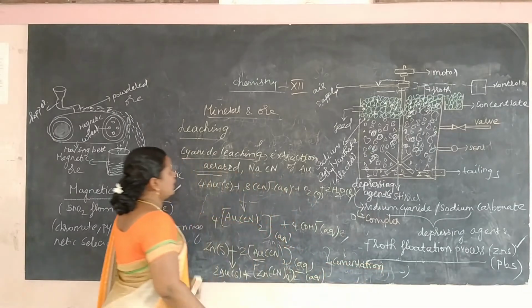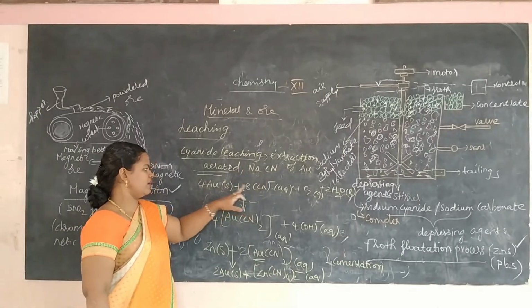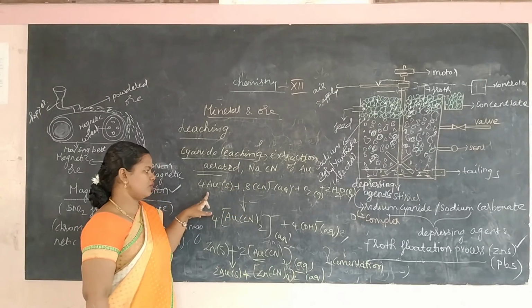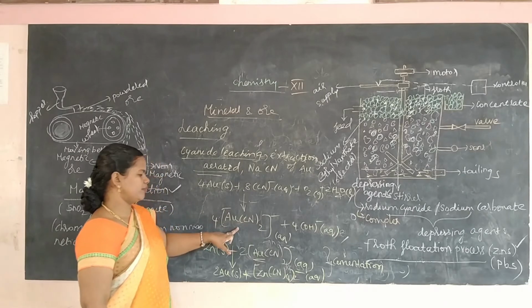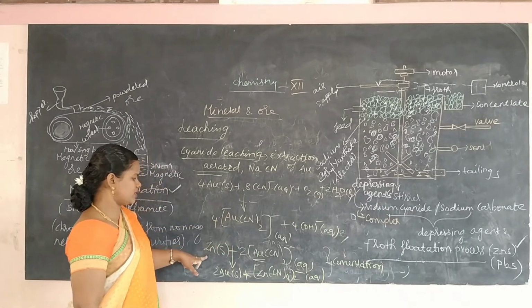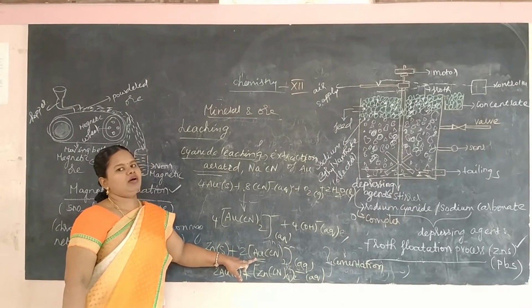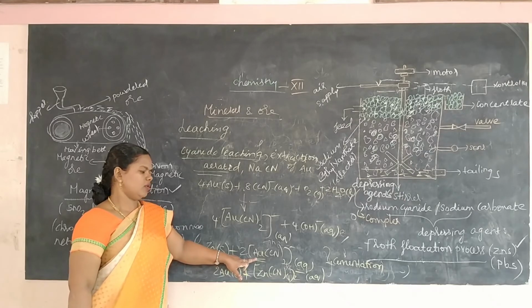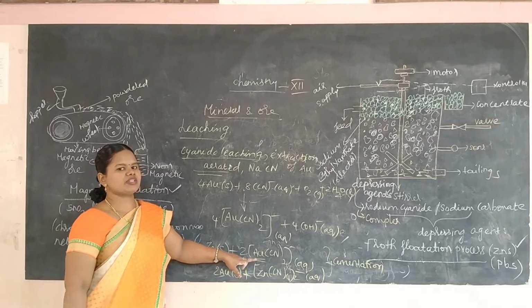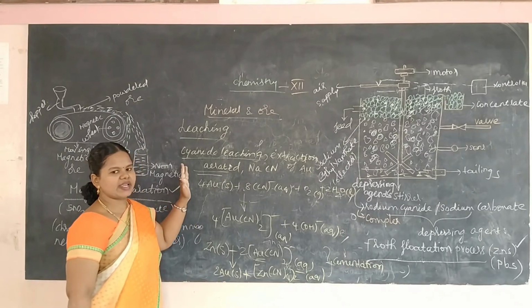Cementation. So here in cyanide leaching, we added dilute sodium cyanide and treated it with gold in the extraction of gold. It forms what? A complex. This complex was again treated with zinc, and the zinc reduces this into elemental gold, or gold with zero oxidation state. So this process is known as cementation, and this is known as cyanide leaching.